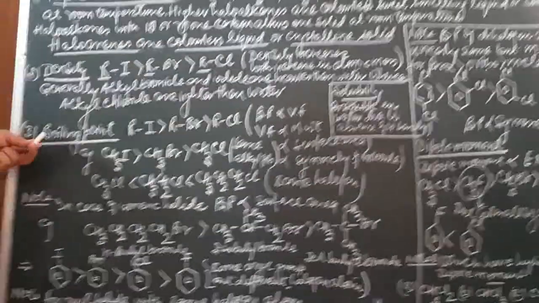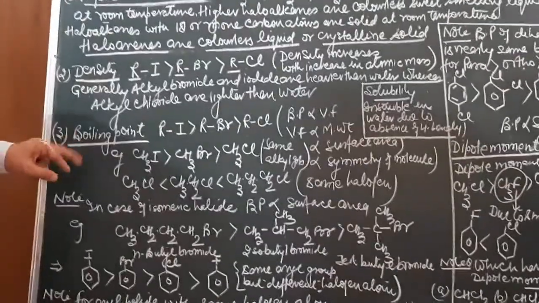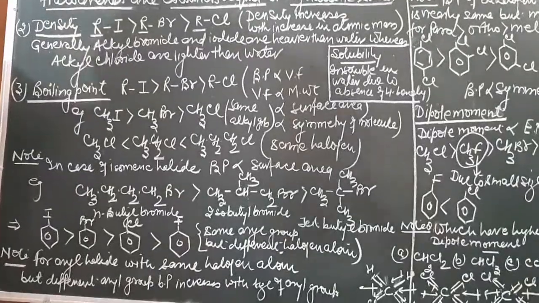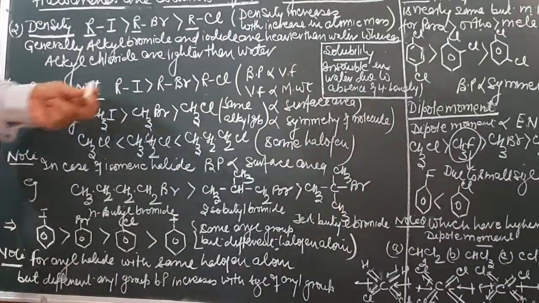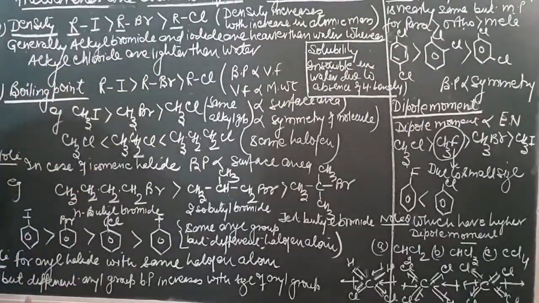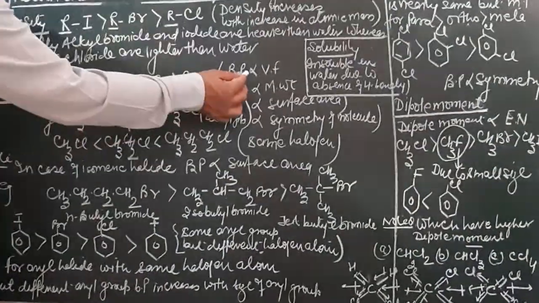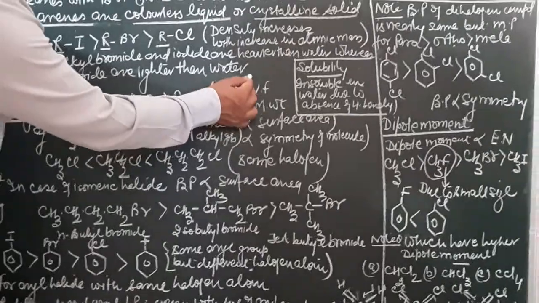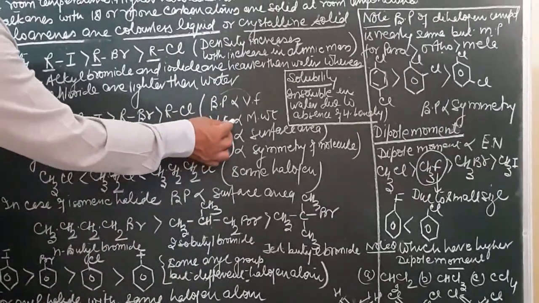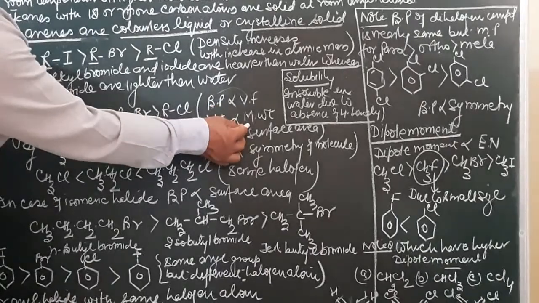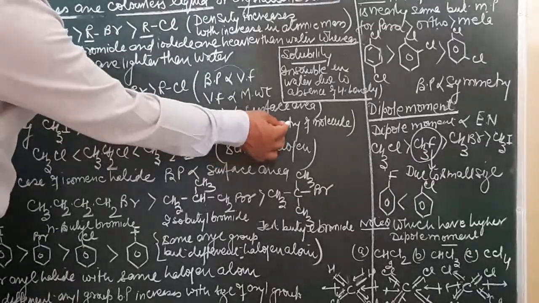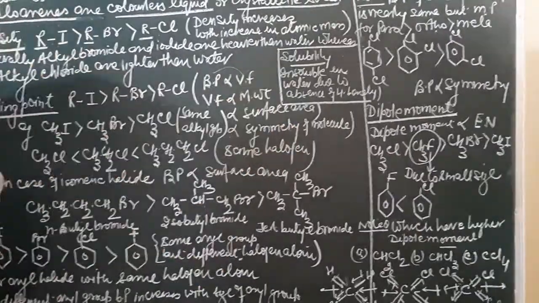Now the boiling point. The boiling point or the melting point of haloalkanes or haloarenes is directly proportional to the van der Waals force of attraction. Always remember, boiling point depends on van der Waals force, and van der Waals force of attraction is directly proportional to molecular weight, directly proportional to surface area, and directly proportional to the symmetry of the molecules.